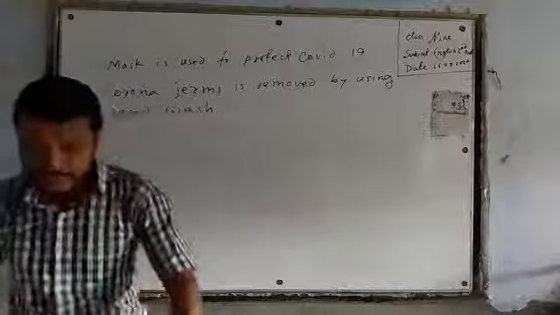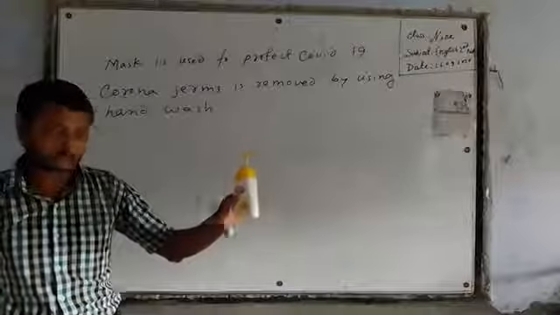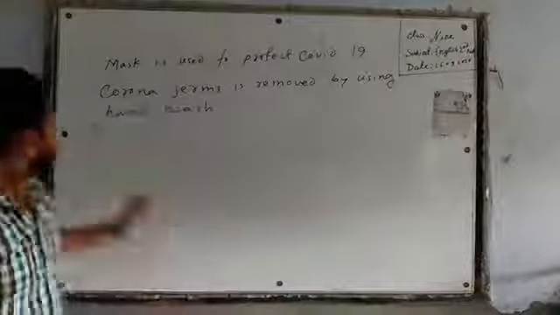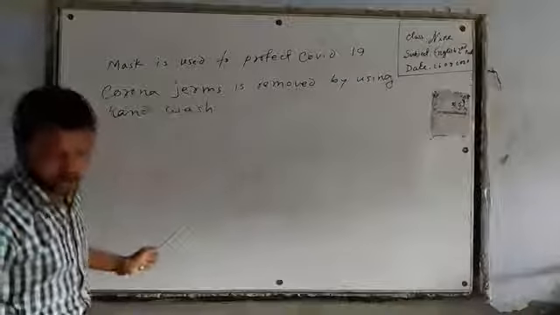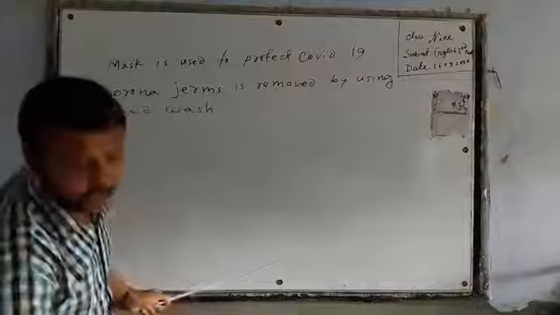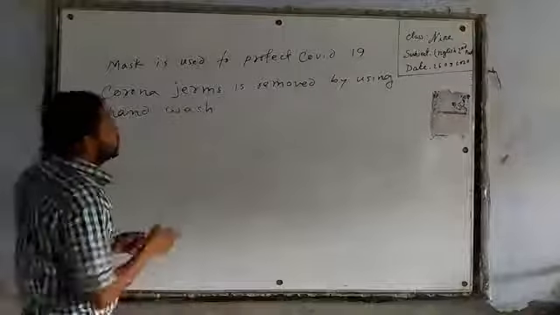Okay, dear learners, this is hand wash, and corona germs is removed by using hand wash. Again and again. Okay, here are two sentences.